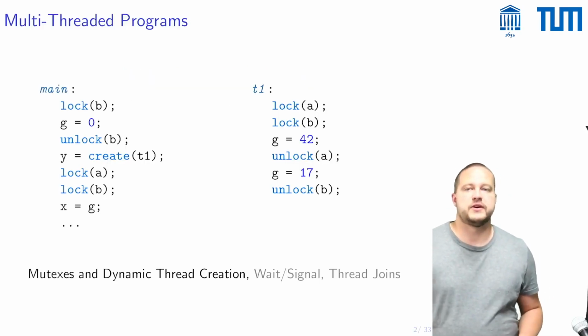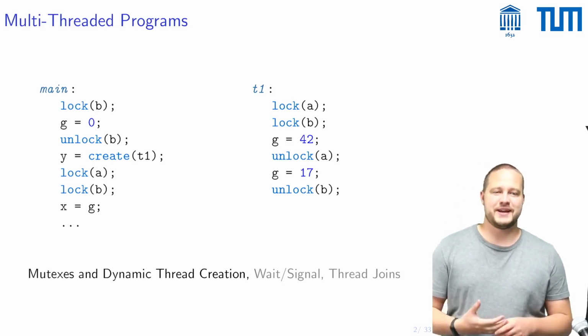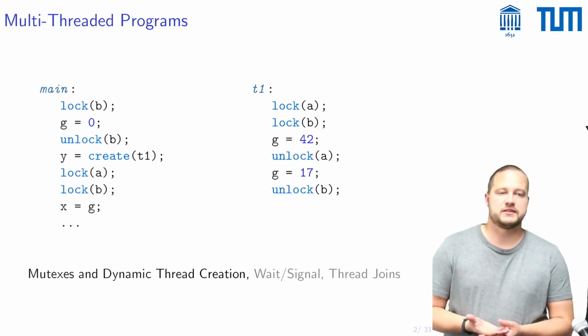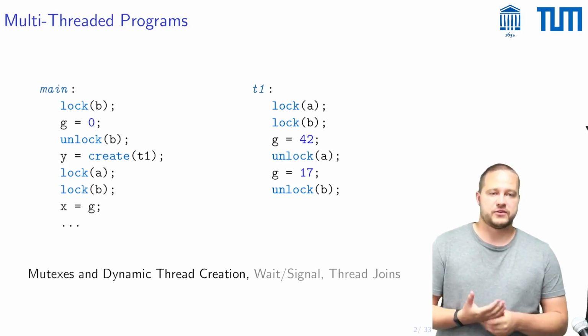Most programs nowadays are multi-threaded, so one wants to analyze them. What makes this complicated is that multi-threaded programs often use mutexes and dynamic thread creation. They might use complicated control flows such as waiting and signaling, and quite often they also have thread joins.